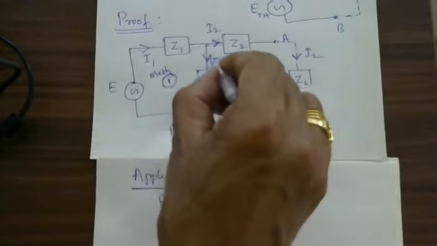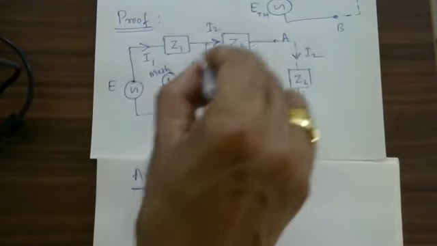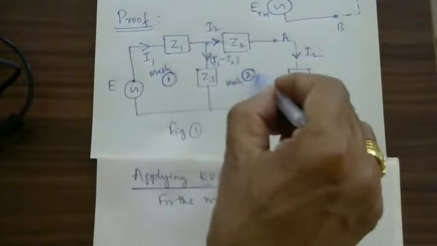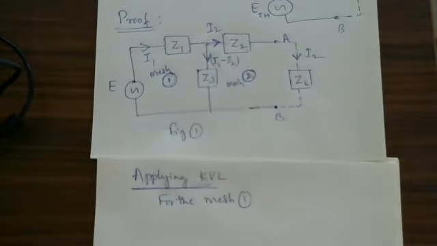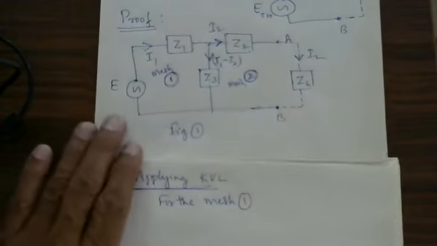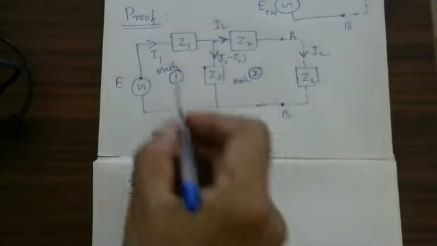But for this mesh, this is a negative current. For this mesh, it is a positive current. For this mesh, it is a negative current. Take your second PUC book and study Kirchhoff's second law especially. You read about Kirchhoff's second law, then only you can understand this idea. Very simple idea, very simple concept.